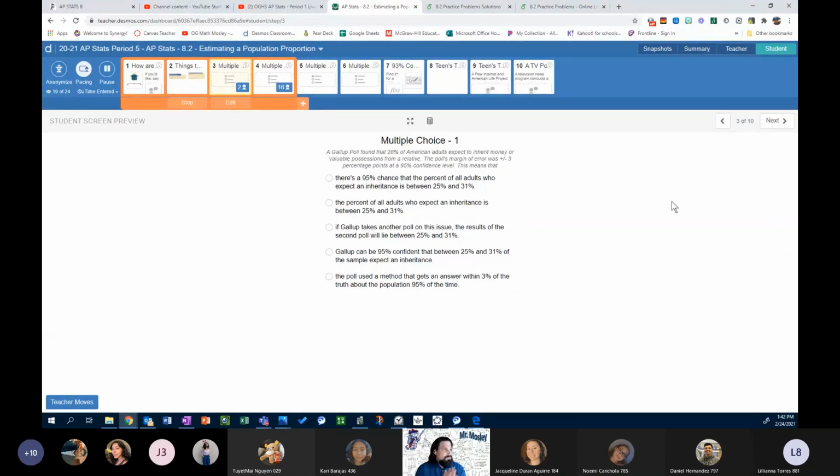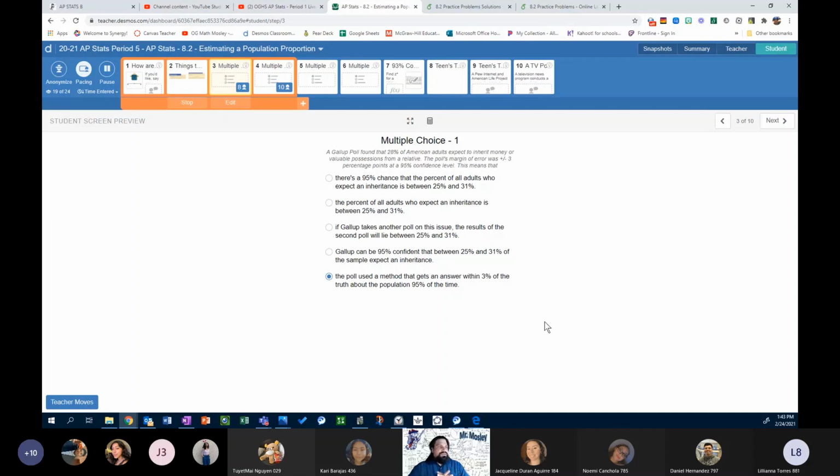So, on this first multiple choice question, the correct statement that completes the sentence is: the poll used a method that gets an answer within 3% of the truth about the population 95% of the time.